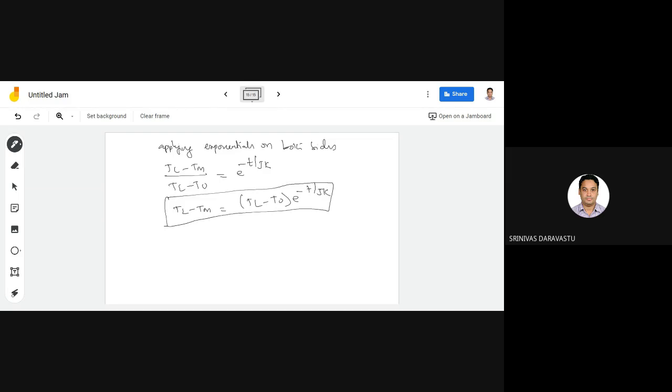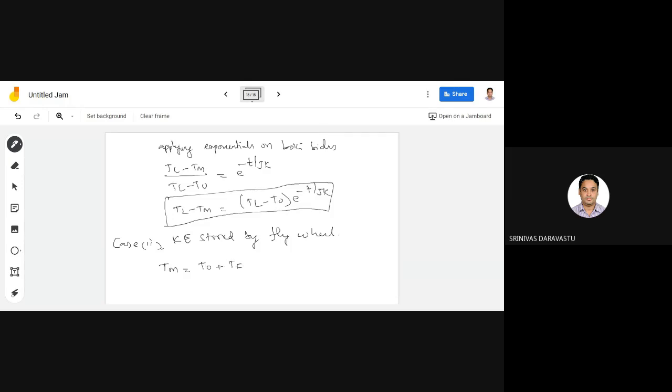Similarly, case 2. Now consider the load is suddenly removed or decreasing. The motor starts accelerating and the kinetic energy is stored by the flywheel. Motor torque Tm equals T naught plus Tf.